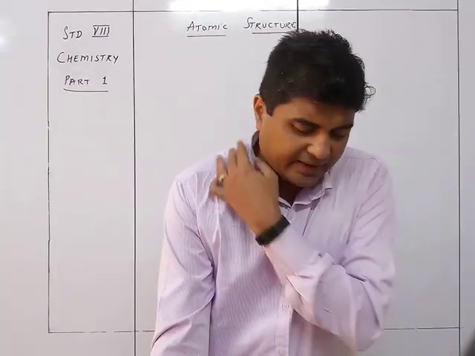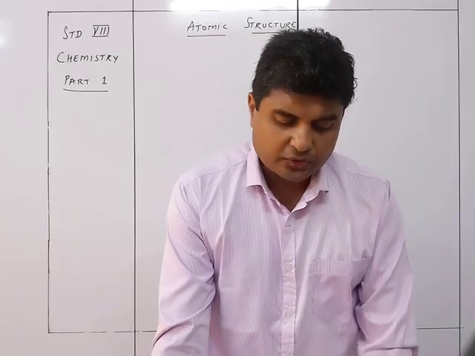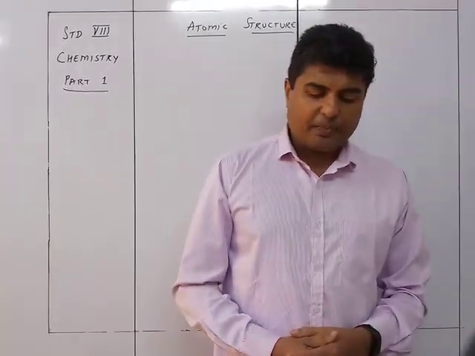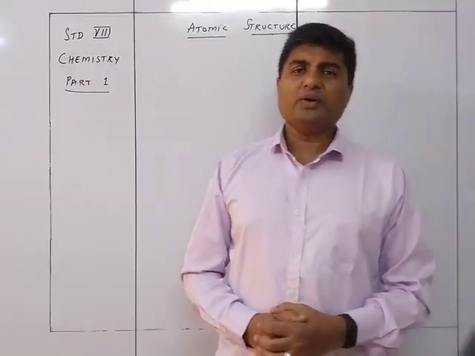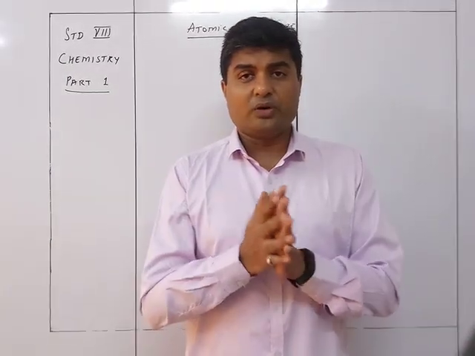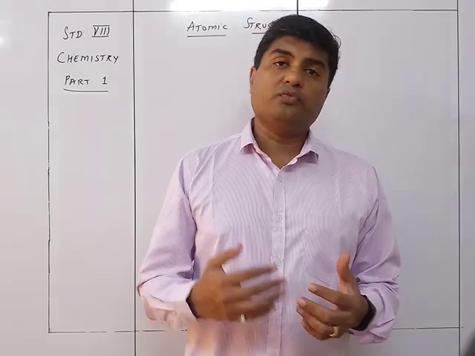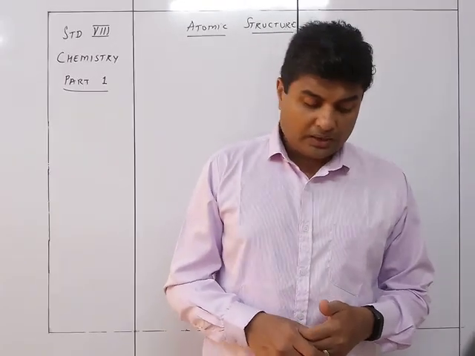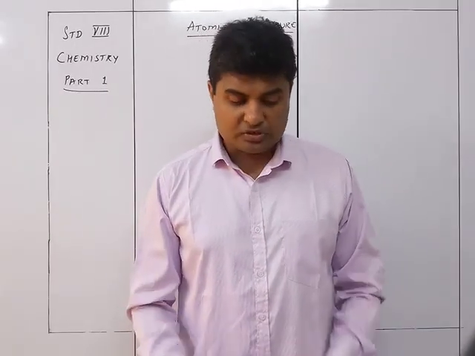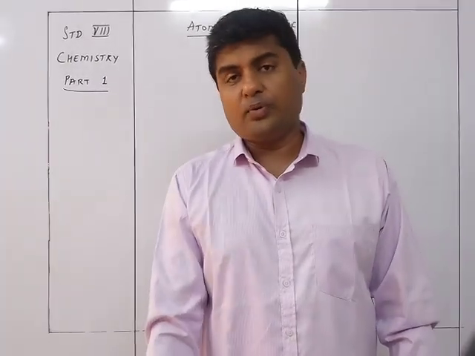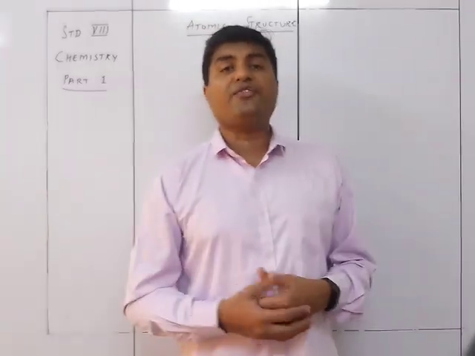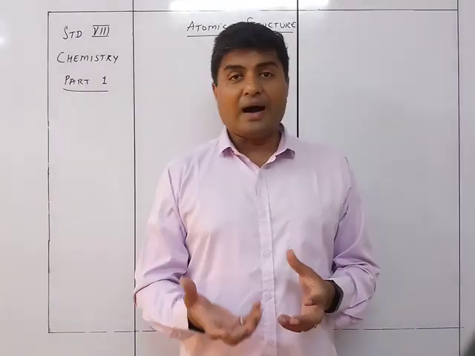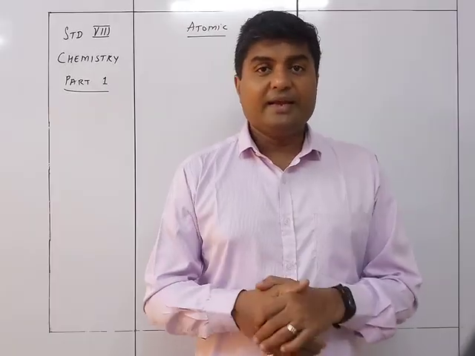Various scientists including J.J. Thomson, Goldstein, Rutherford, Chadwick and Bohr further contributed to the discovery of the ultimate particle, the atom. So it was not just one person who discovered the complete atom. It was many scientists working over many years together, and then they found what the atom is actually made up of. It was a combined effort by all these scientists in different years and time periods, that we are now able to say what exactly the atom is made up of.